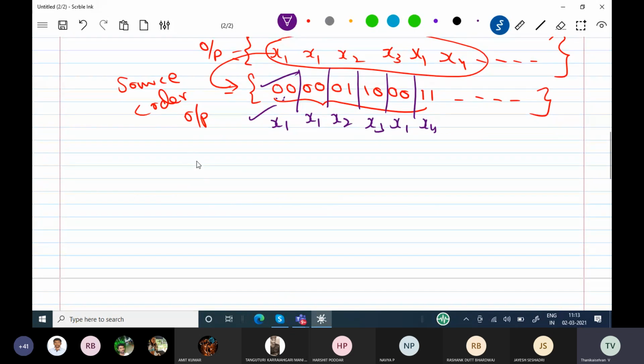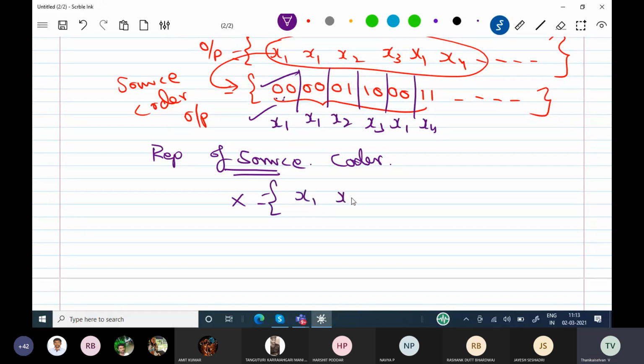So now I am going to represent the source code. Carefully note down this source code representation. Here x is the discrete memoryless source x1, x2, up to xm. I have m symbols. I can calculate the probabilities p1, p2, up to pm.